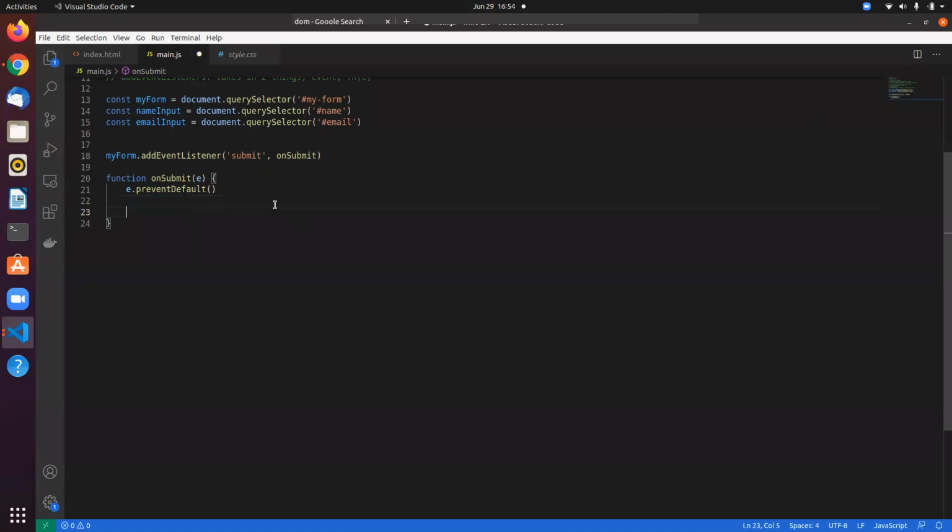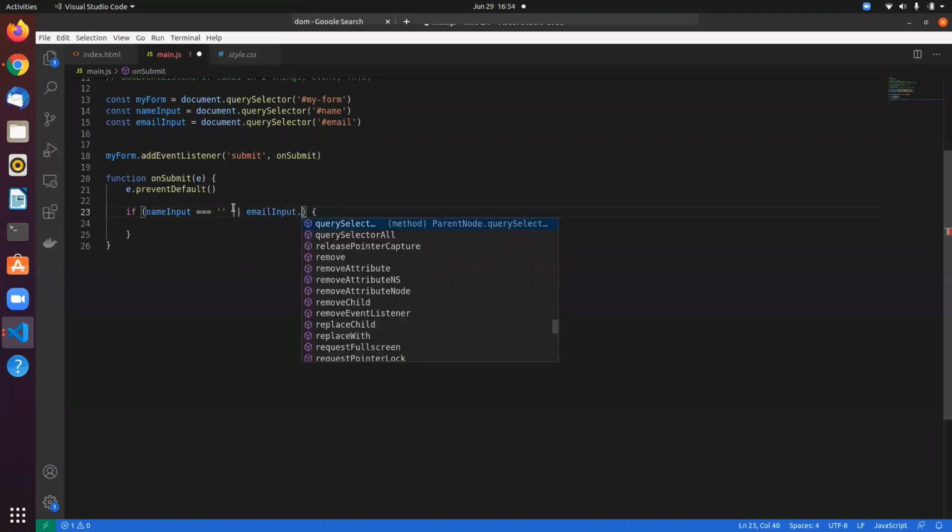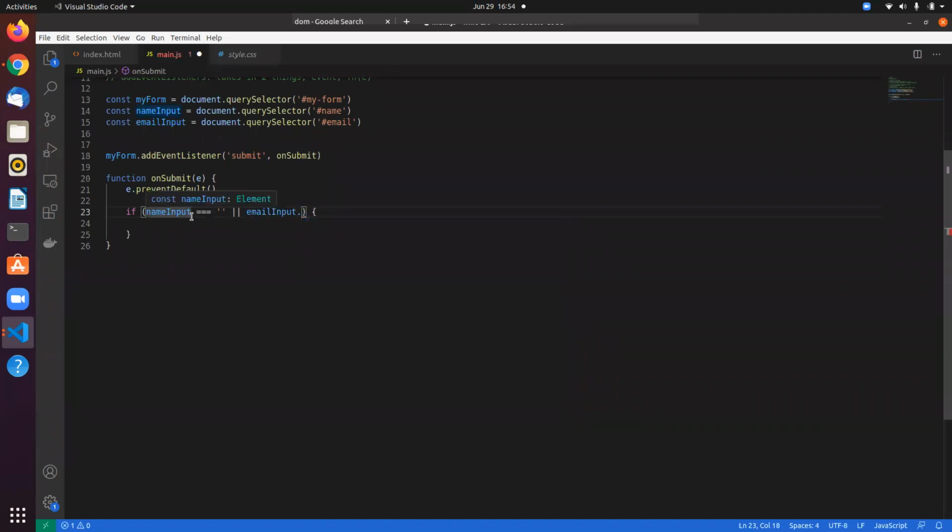So now what I want to do is perform some kind of basic validation. Like I don't want to submit unless both fields are filled out, right? So for that I need an if statement. So what I need to check is if name input is empty, right? So this is an empty string. So we are checking if name input is empty, or, so these symbols represent or, we have the email input, which is name input dot value, right?